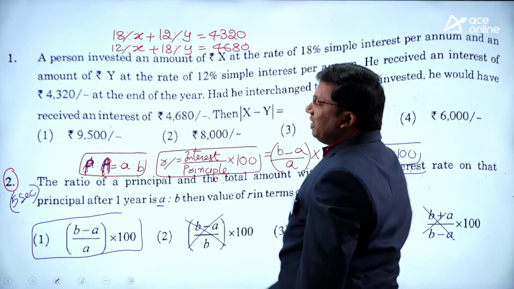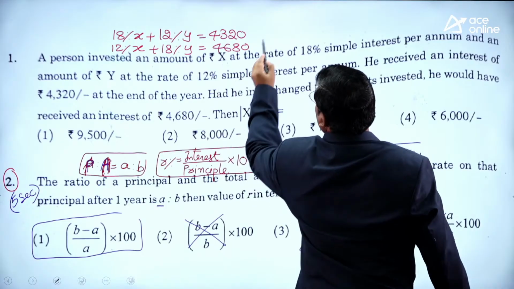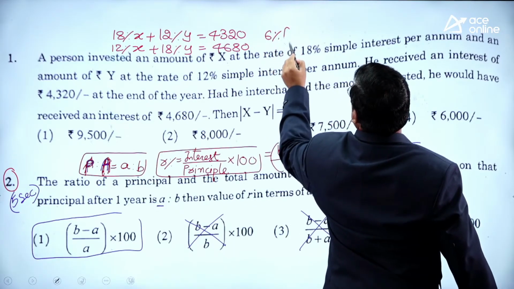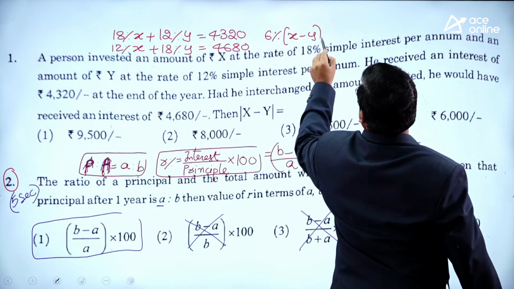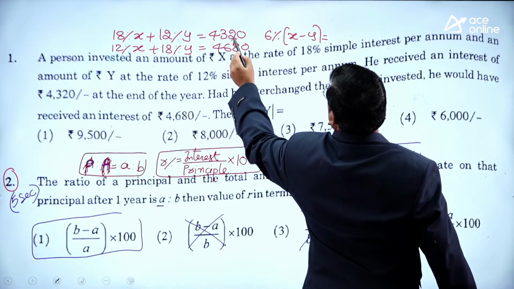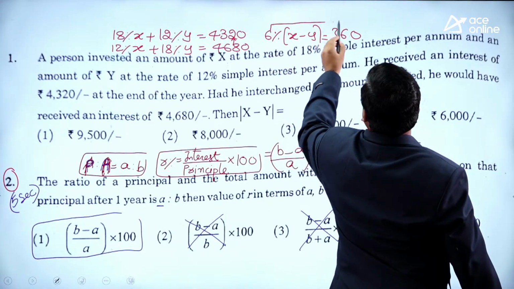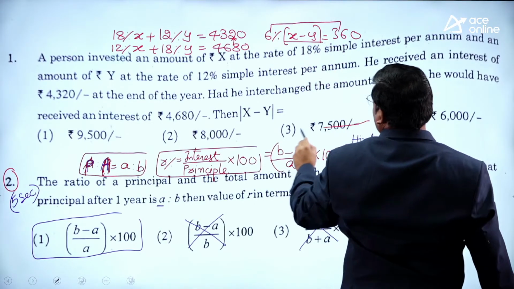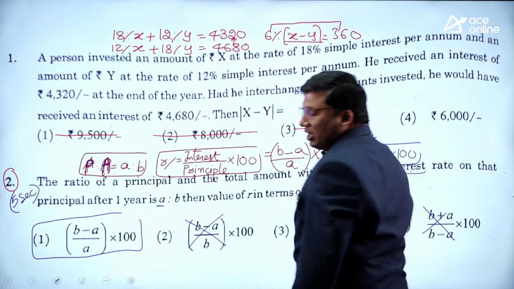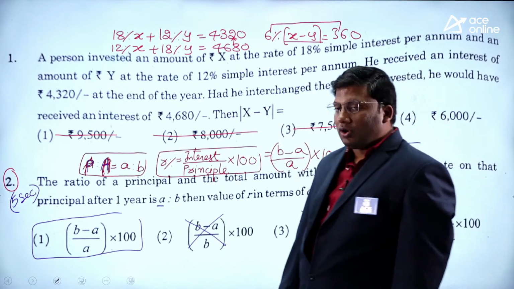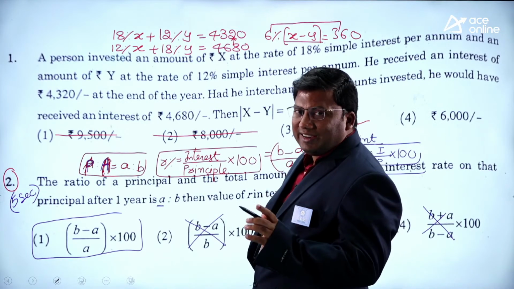4,680. What will be the difference? The difference will be 6% of X minus Y, which is equivalent to 360 out of 4,680. 6 should give me 6. The rightmost non-zero digit should be 6. I hope the idea is clear.